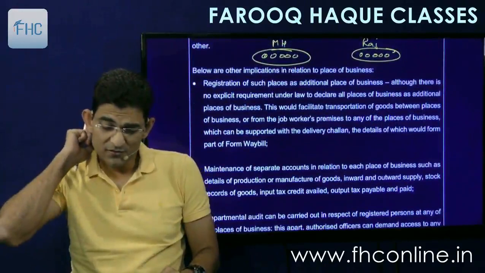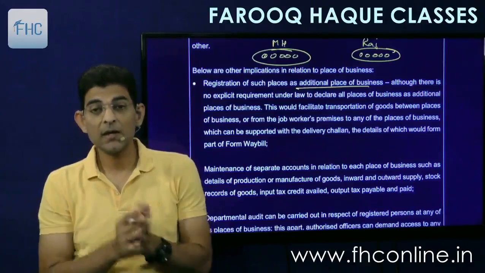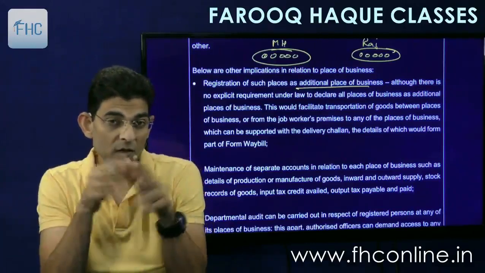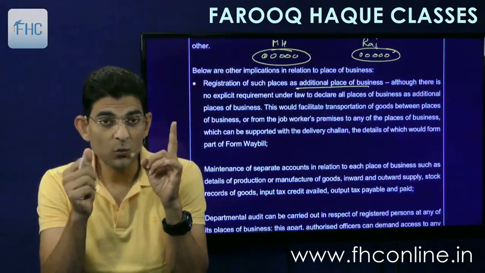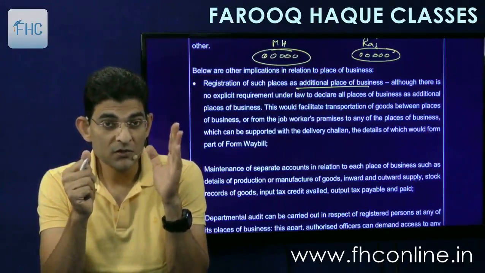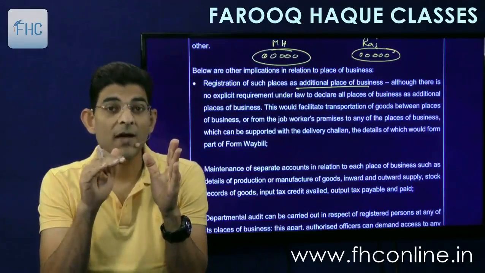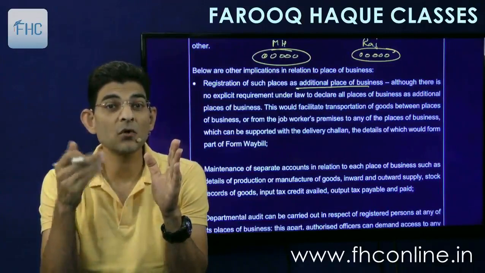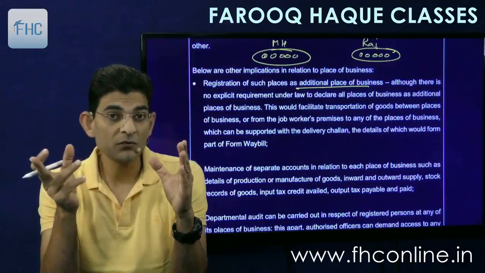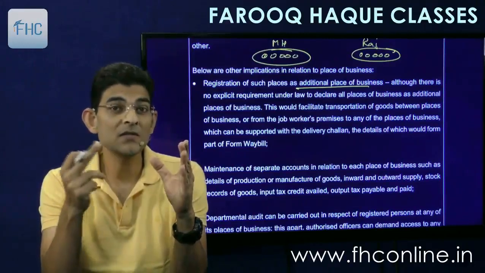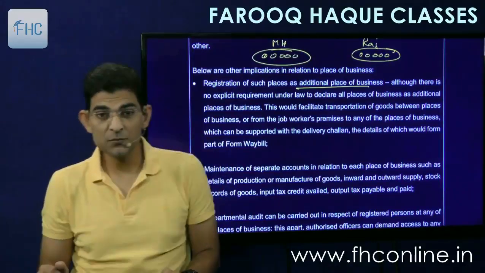So below are the implications in relation to place of business. Registration of such places as additional places of business. In one state, if you have got more than one place of business, in one state only, but the business is the same, then you have to register one. So one will be registered as the registered place. The others will be mentioned in the registration certificate as additional places of business. Like in my case, my Nagpur office is a registered office and my Pune office is mentioned as an additional place of business. So that is given there in the first point.